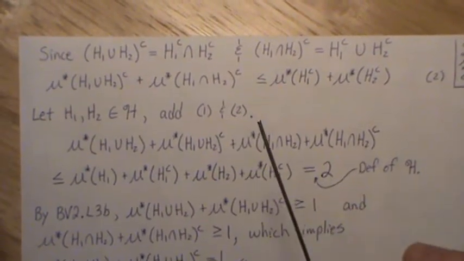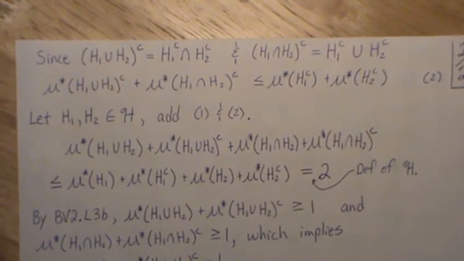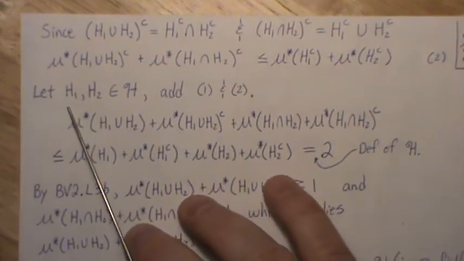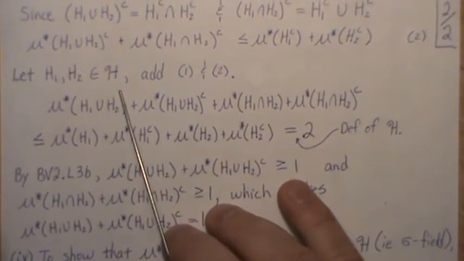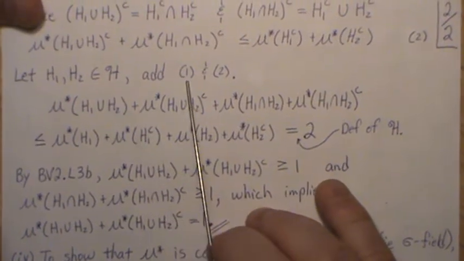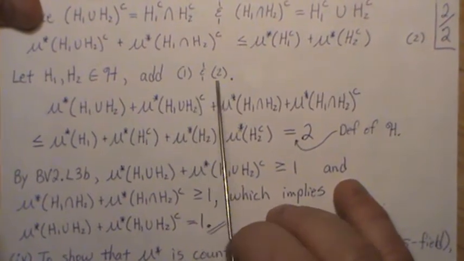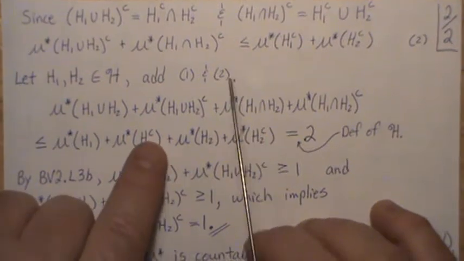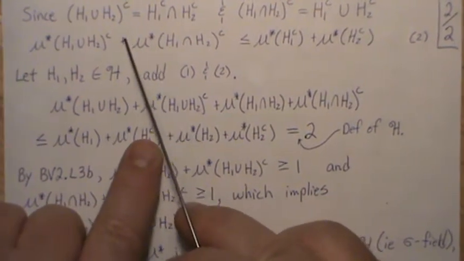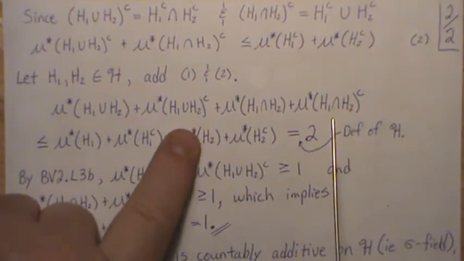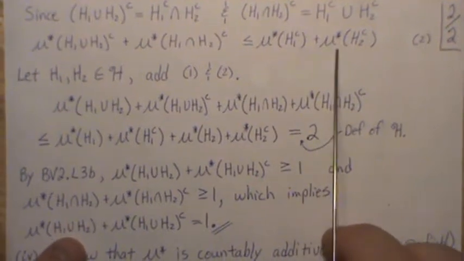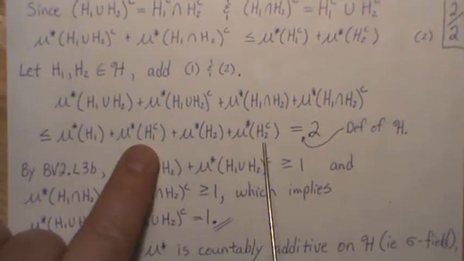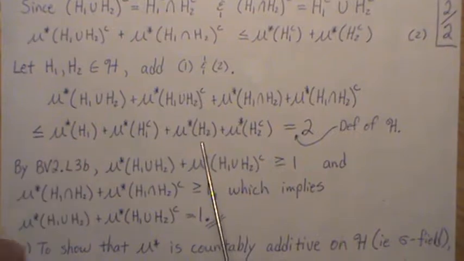So that's true if we allow H1 and H2 to be any set in omega. But let's let H1 and H2 be sets in script H, right? So we're restricting it just a little bit. They live in H script. And let's add equations 1 and 2, right? So we get this side is here, and then equation 1, that's this. And then over here we get this, and then equation 1 we get this.